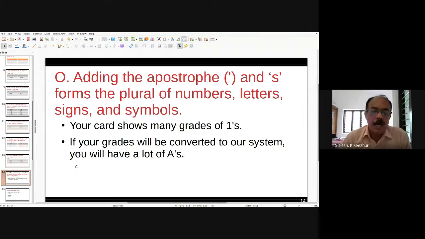Another thing is articles of clothing. Clothing means dress. Names of clothing: trousers, not trouser. Don't say trouser. It's trousers. Spectacles, not a spectacle. Spectacles is always in plural form.